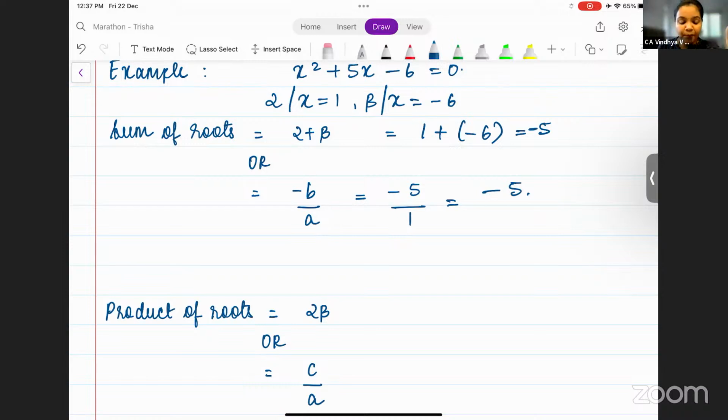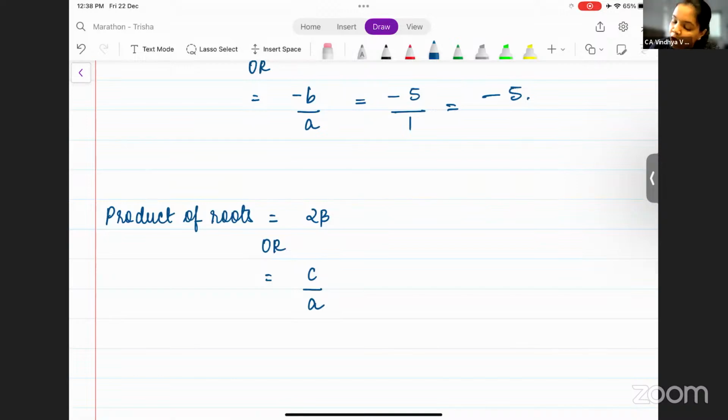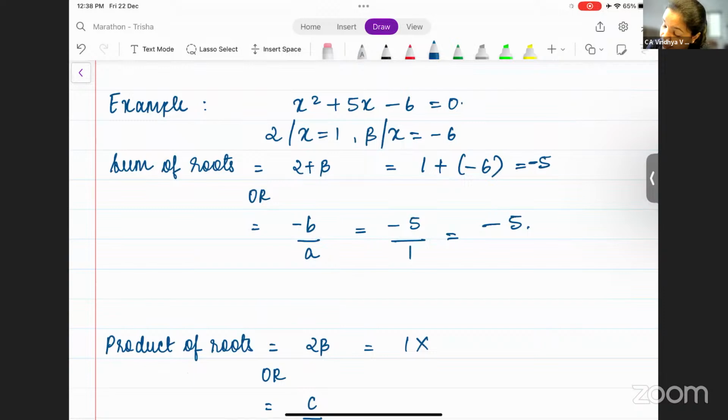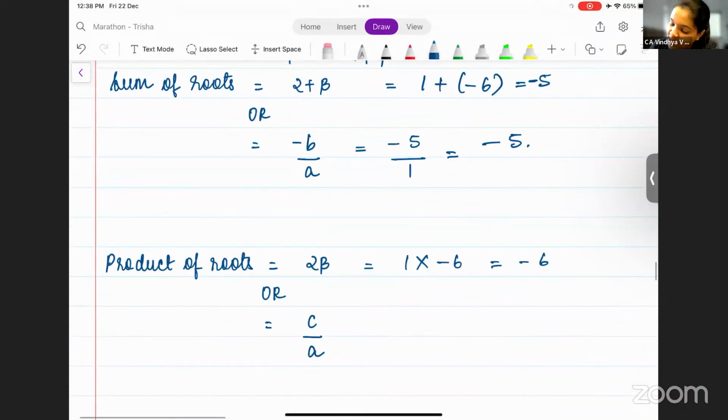So alpha plus beta, or minus b by a, the answer is going to remain the same. Now the product of roots. The product of roots is nothing but 1 into minus 6, that is equal to minus 6, or c by a. What is c for us? Minus 6 by a. A is 1. The answer is minus 6. Okay.